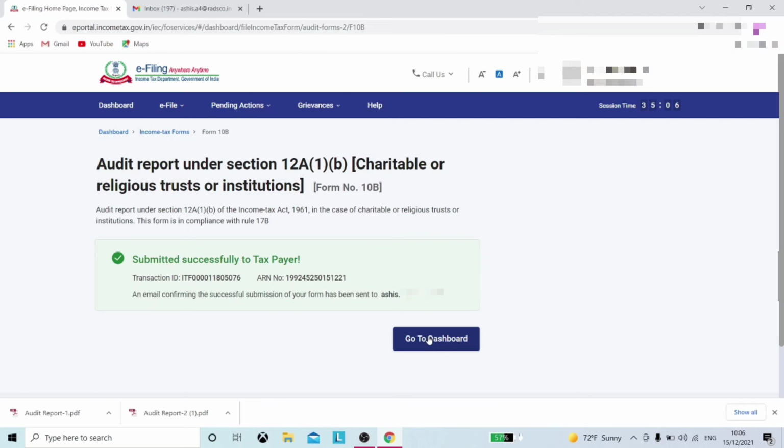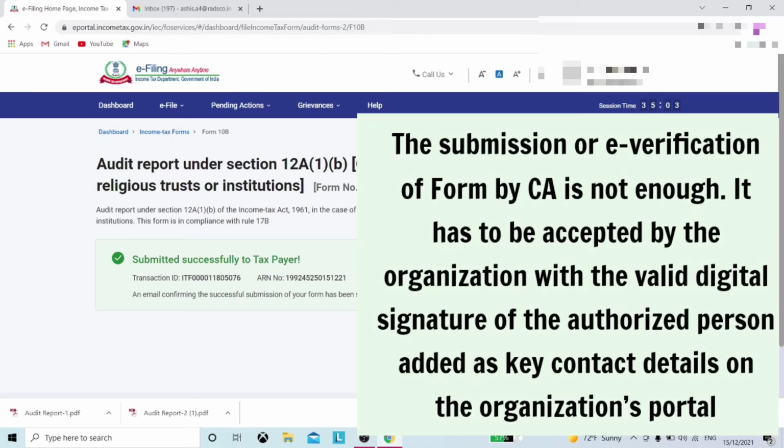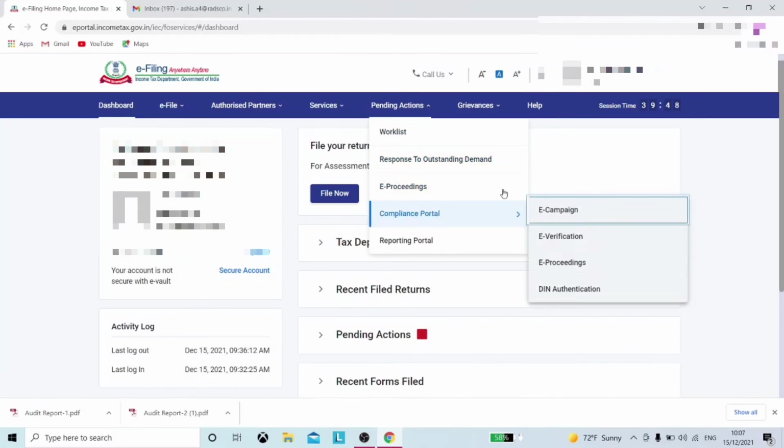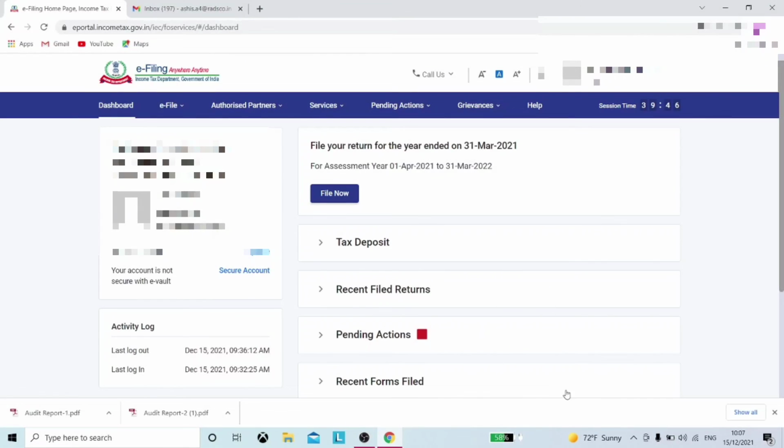Please remember, as I have also mentioned earlier, the submission or e-verification of the form by your chartered accountant is not enough. It has to be accepted by the organization with the valid digital signature of the authorized person added as key contact details on the organization's portal, and only then it shall be considered as filed. So now comes the role of the organization, where it needs to log in again through its credentials and accept the form so submitted by its chartered accountant and verify it with the digital signature.